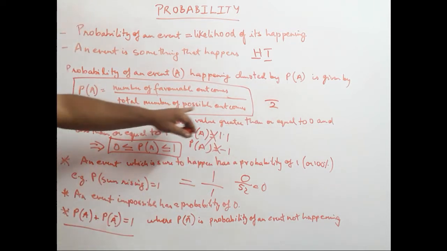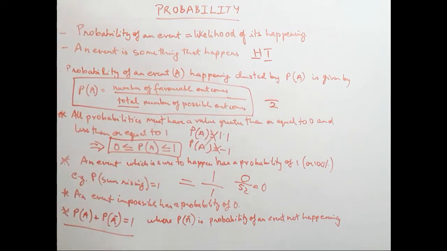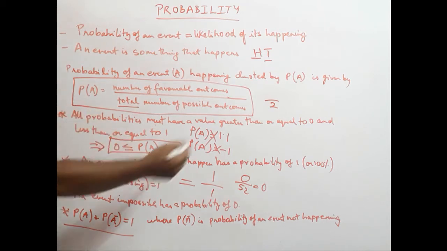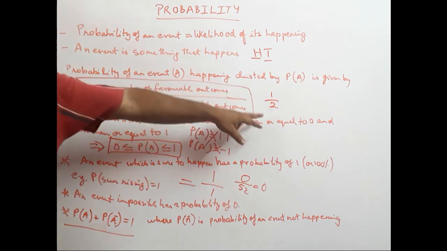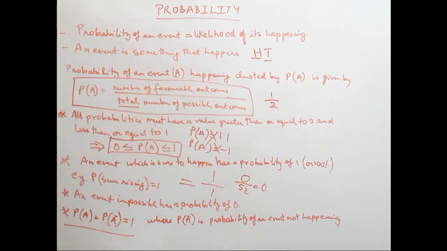That is, the total number of outcomes possible is 2. In this case we want heads coming. So when we say heads coming, how many possible outcomes are there? There's only one. So the probability of a head coming in this case will be half.